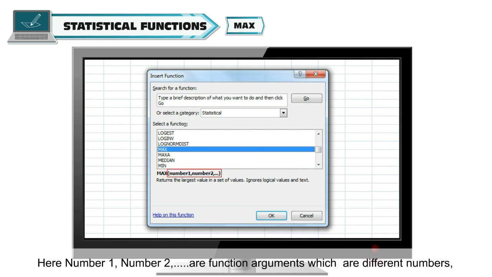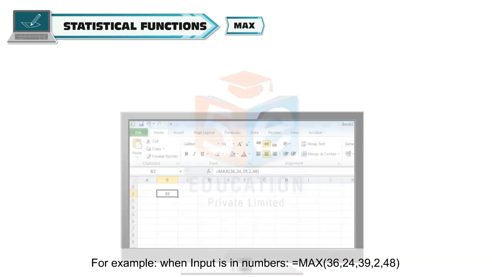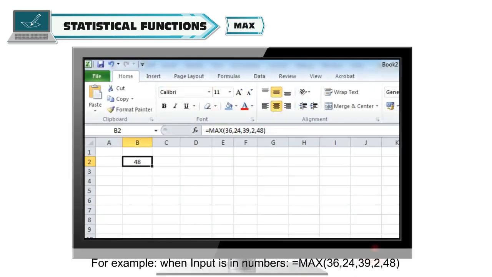Here number 1, number 2 and so on are function arguments which are different numbers, cell addresses or cell range that can be entered. For example, when input is in numbers, equal to max of 36, 24, 39, 2, 48, output will be 48.